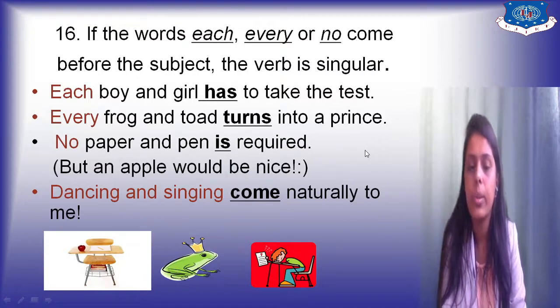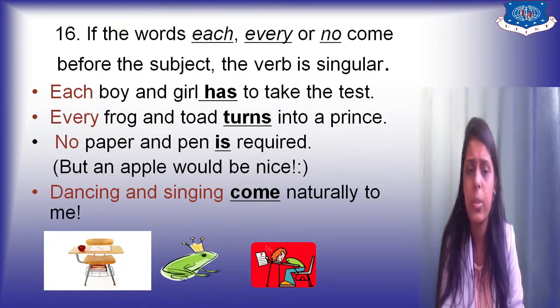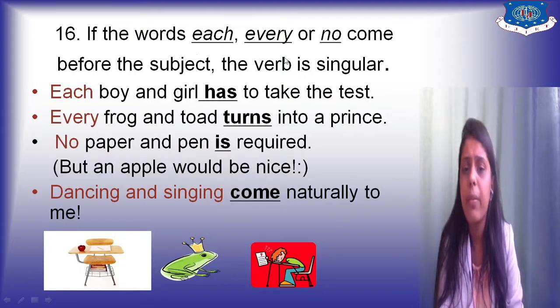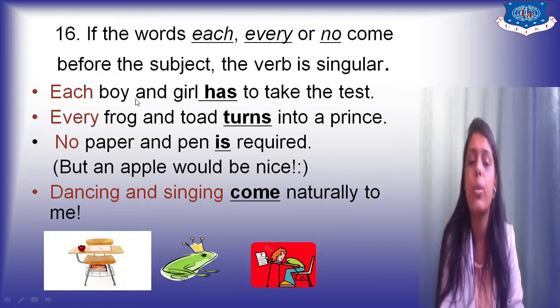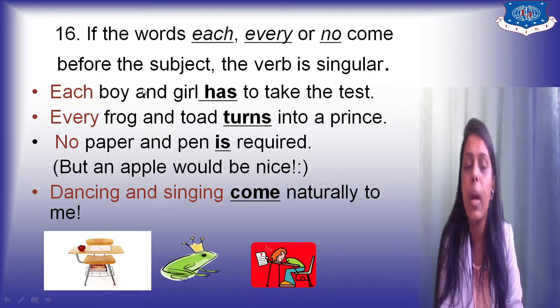16th rule. Now, what is the 16th rule? If the words like each, every, or no come before the subject, the verb is singular. So, each boy and girl has to take the rest, right? Boy and girl: even if you take the rule in which two singular subjects are joined by a conjunction, then also the verb will be singular. And even if you take this rule, that whenever the subject has words like each, every, no, then the verb is singular.